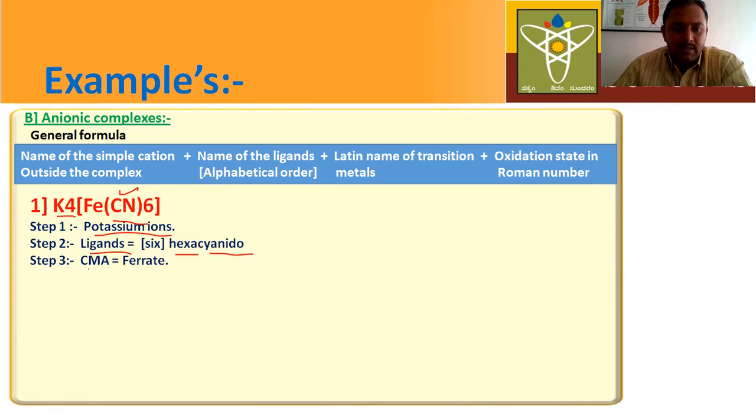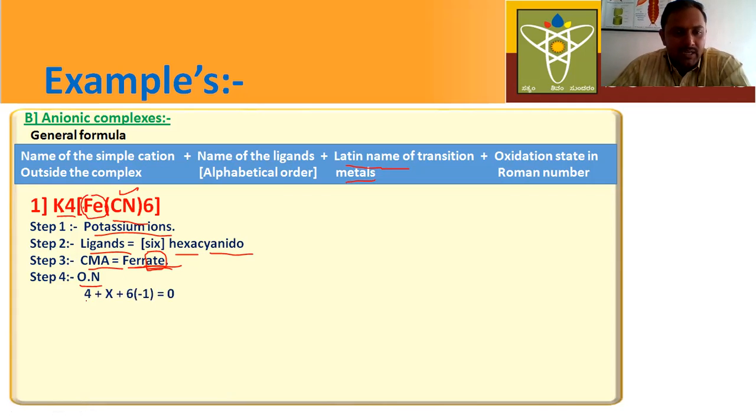Next, the central metal atom. See here, the Latin name of transition metals. The name of the central metal atom ends with the suffix "ate." So here, ferrate. The name of this metal ends with "ate," ferrate. This is the Latin name of the transition metal. Here the transition metal is iron, and iron is named as ferrate. Next, step 4, oxidation number. Here you have to calculate the oxidation number of iron.